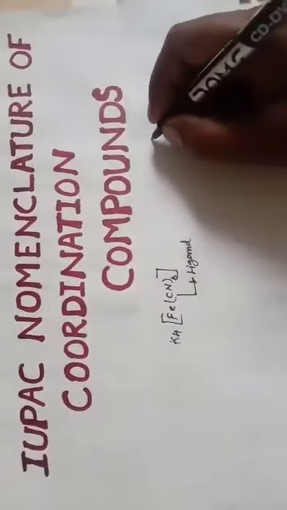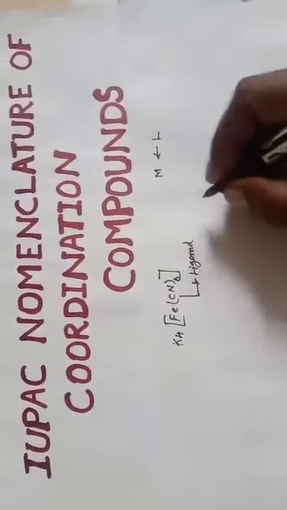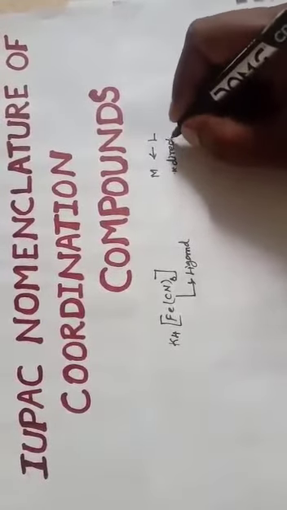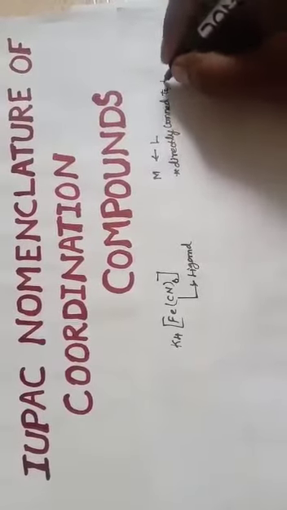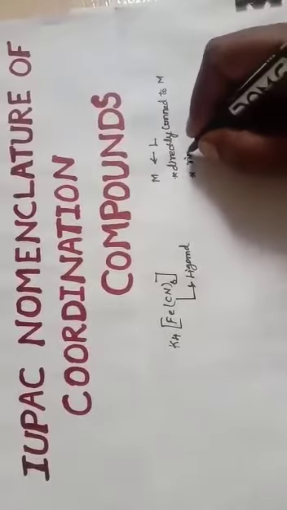Generally, ligands donate electrons to the central metal atom, so they are directly connected to the central metal atom, and they are rich in electrons.